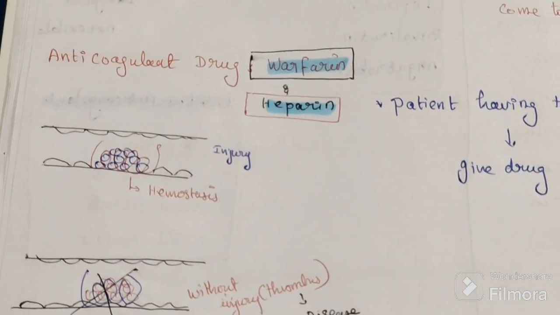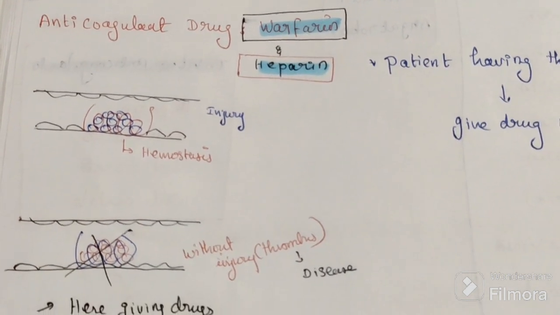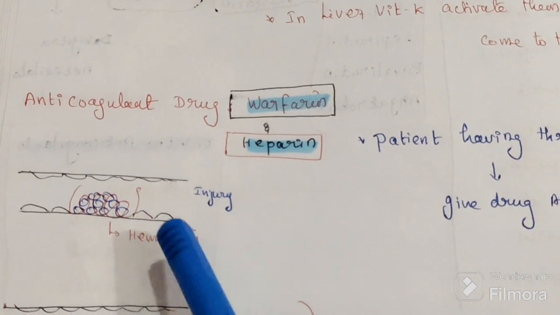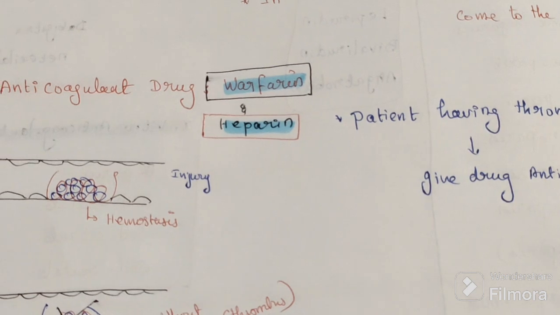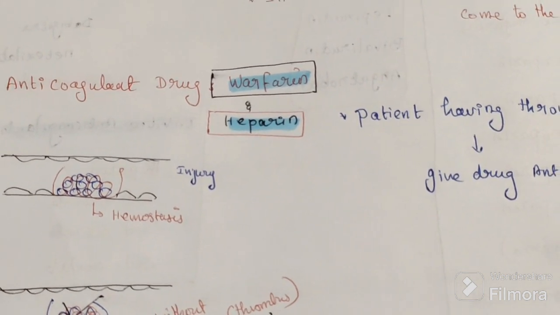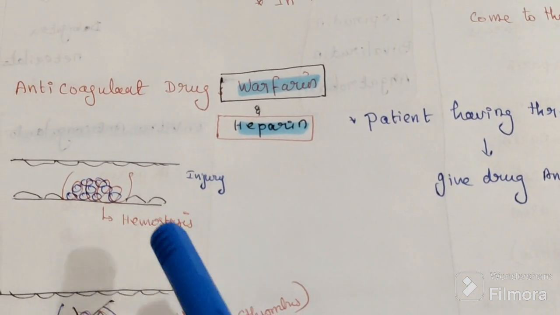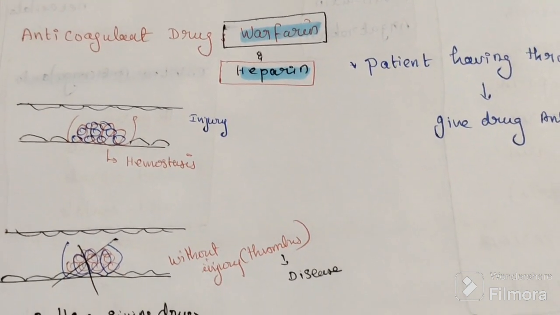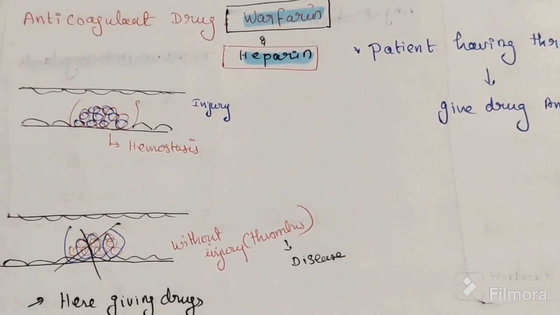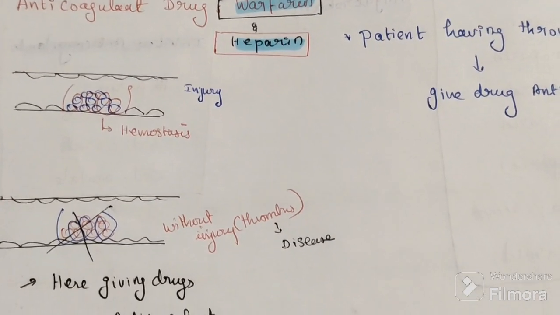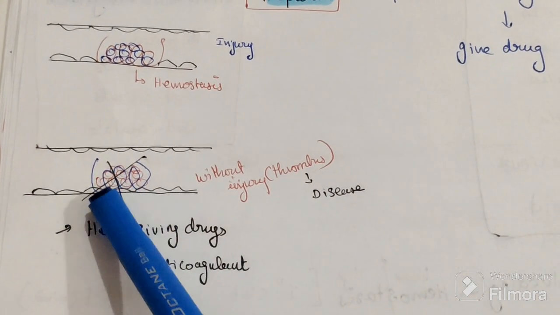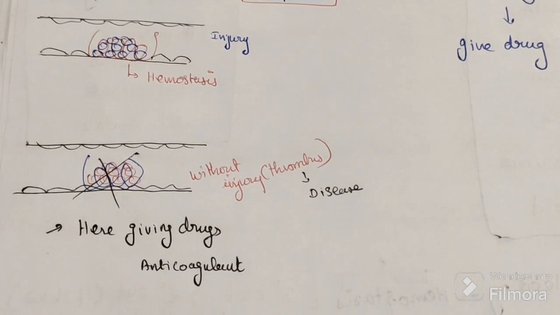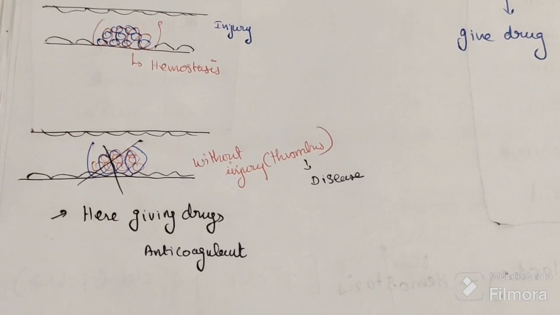It stops bleeding. If it does not occur, we will bleed and die. This is useful. It is not a diseased condition. It is physiology. But without injury, if the same clot is formed, with the same platelet plus fibrin mechanism, it is not hemostasis. This one is the thrombus.